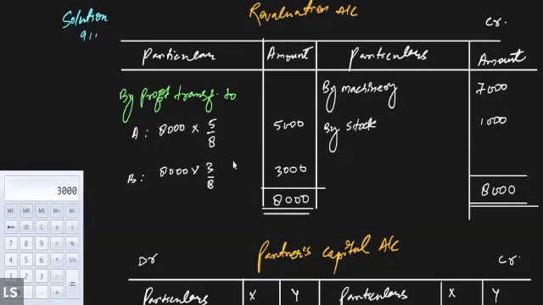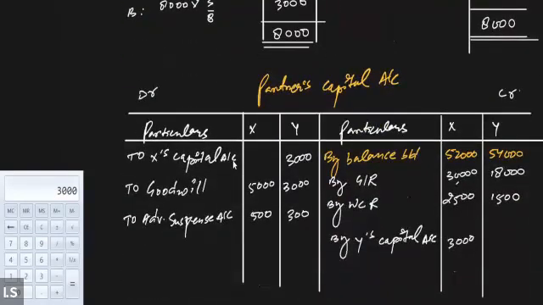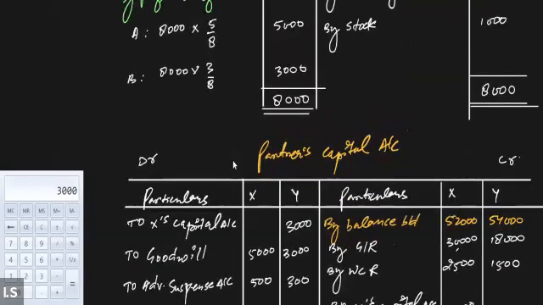Yes, sir. Since it is a loss, there is no revaluation taking place. We are not revising the value of the advertisement suspense account. Therefore, we won't record the value of the advertisement suspense account in the revaluation account. Okay, clear sir. The advertisement suspense account is a loss and loss needs to be borne by the partners only. So we directly transfer the advertisement suspense loss to the partners capital account only. Got it? Got it, sir.